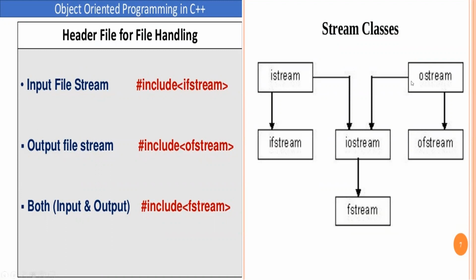And the lower part of that diagram that we saw in the last slide is this. From the I stream, I have IF stream. From the O stream, I have OF stream, and from the IO stream, I have F stream. So this F stream means I have both input and output.